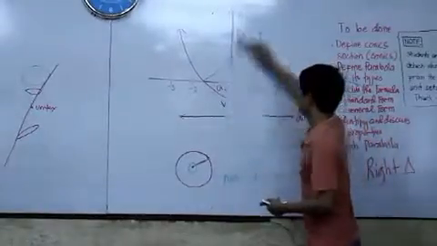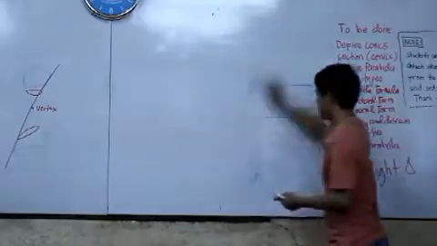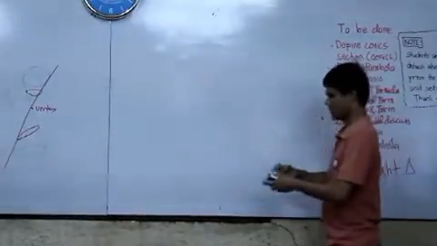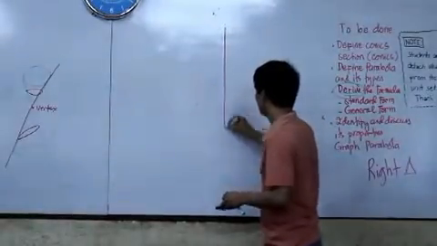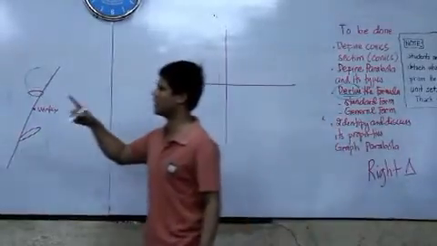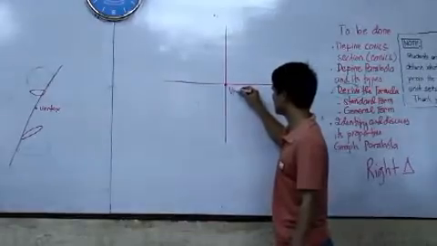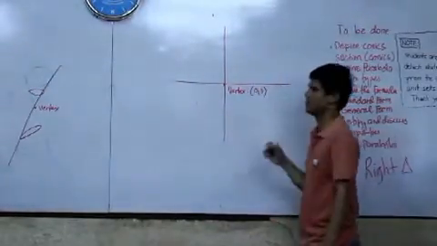So, our next topic now is to derive. Given this parabola, shall we pick the easiest? Let's say this is the vertex, 0, 0.